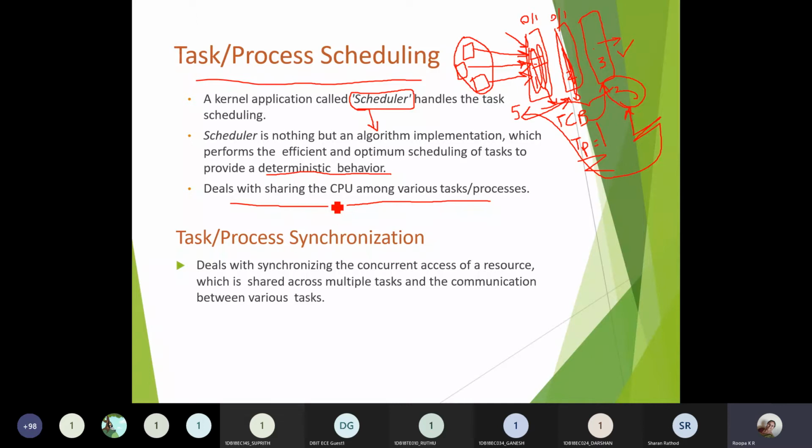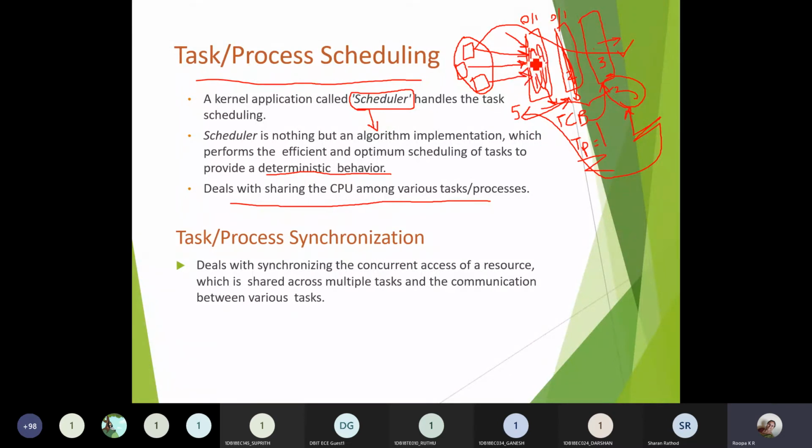And it also deals with different resources, or the sharing of different resources, or sharing of CPU with the other task or process. So suppose I have a resource here, and this resource is used by this task as well as this task. First the scheduler has given to execute this task, right? So first this resource will be allocated for the third task. Once the complete execution of the third task is over, this resource will be deallocated from task 3, and it will be allocated to task 1, and this information will be shared to task 1.